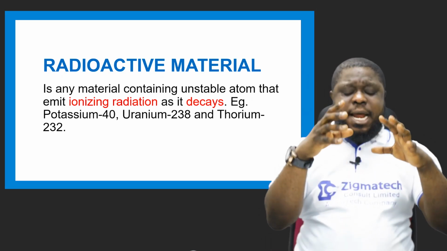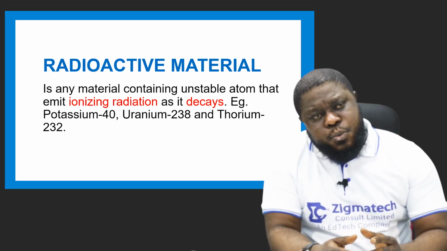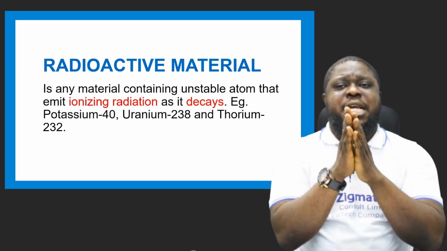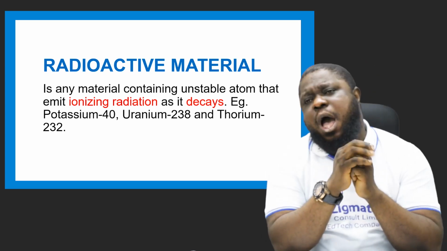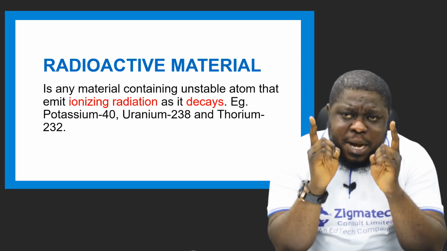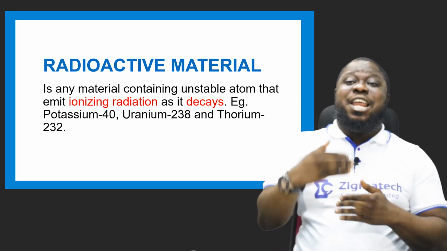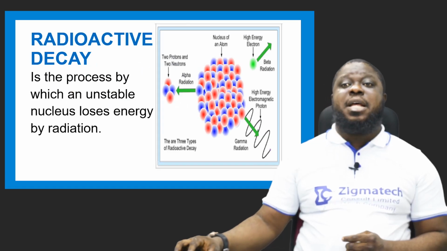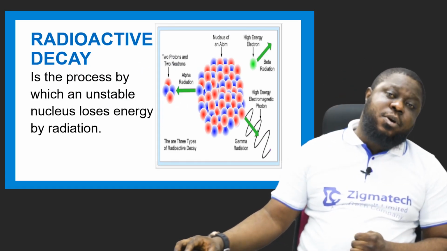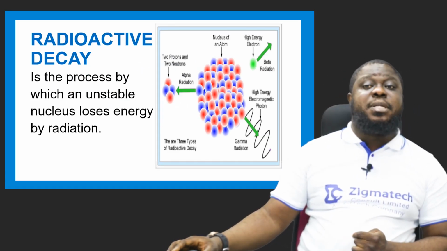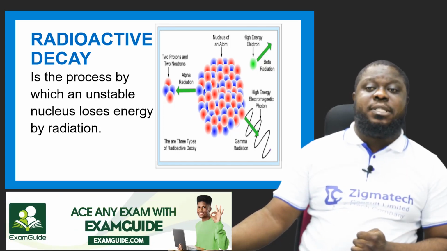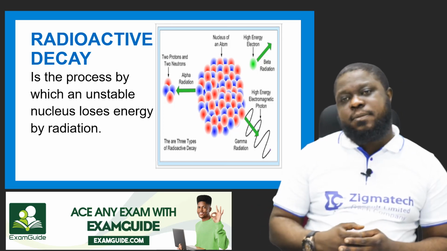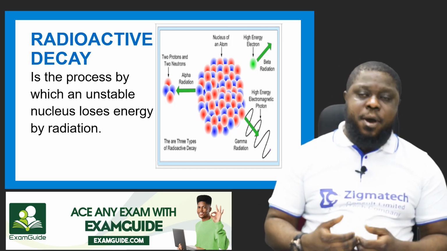Now, the instrument used in detecting radiation is the Geiger-Muller counter. That's what they use in knowing the presence of radiation. Now, what is radioactive decay? Like we talked about decay, it is a process by which an unstable nucleus loses energy by radiation. So as it's coming, it's losing energy because radiation passes through the medium.